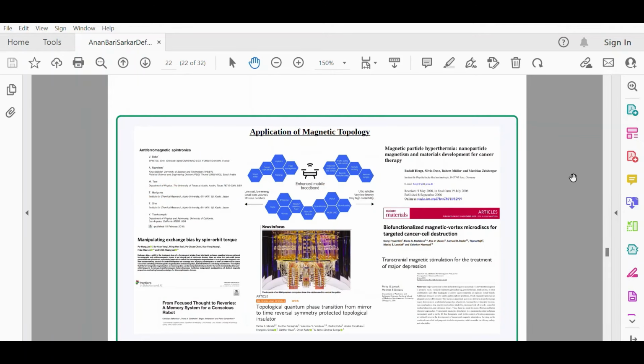Now coming to the application of magnetic topology, the question is, if we are working in this field, then what is the application of magnetic topology? Starting from spintronic devices, starting from antiferromagnetic spintronic devices, because I have discussed things related to antiferromagnetism and ferromagnetism, and why someone will choose antiferromagnetism over ferromagnetism.